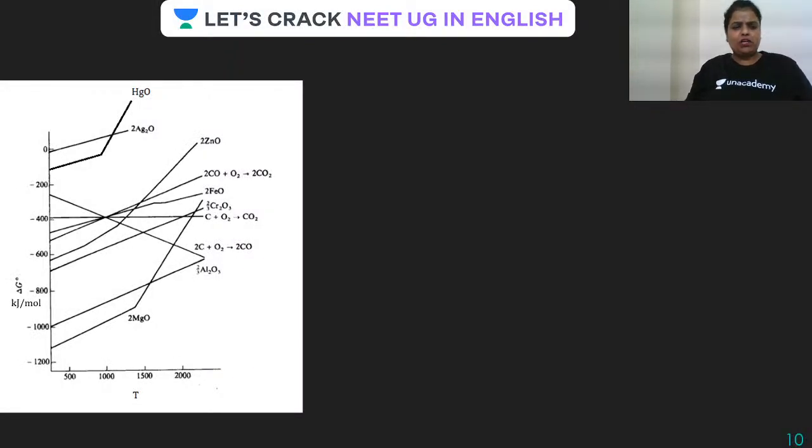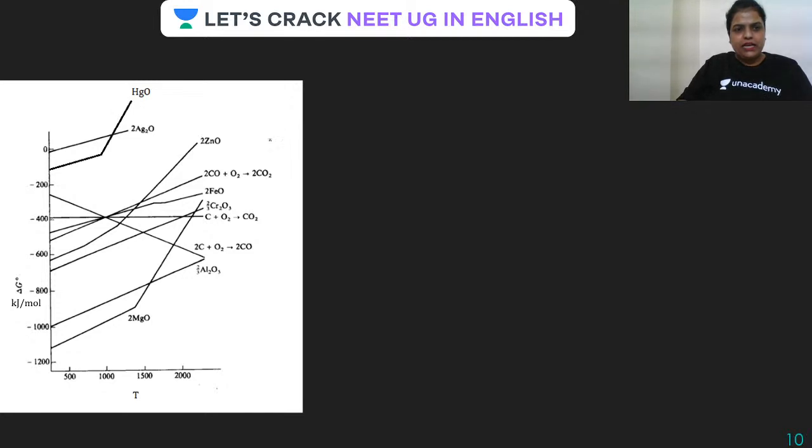Now guys, this particular graph you must have seen. I have straight away taken it from NCERT, or you must have seen this type of graph whenever we are going for smelting. Whenever we study this, just before that, this particular graph is there in the NCERT, isn't it? Yes, it is. So guys, let me explain this one.